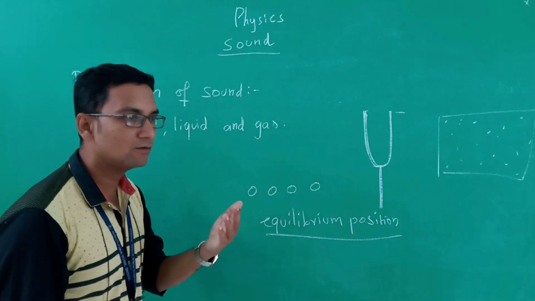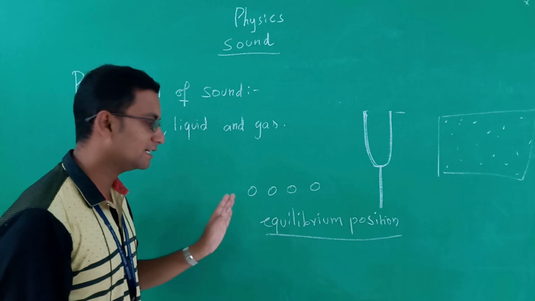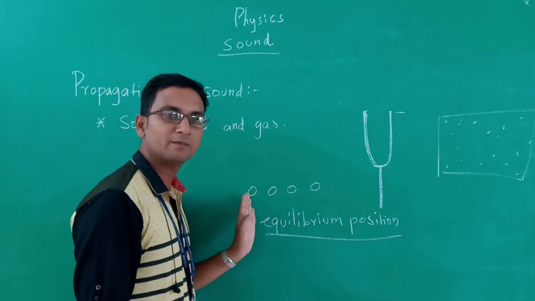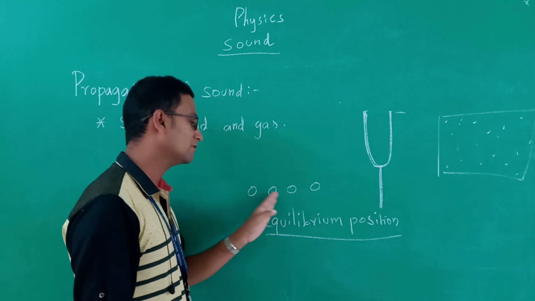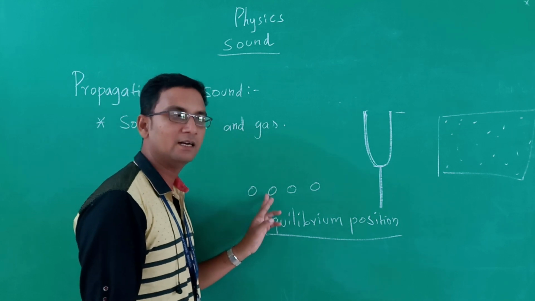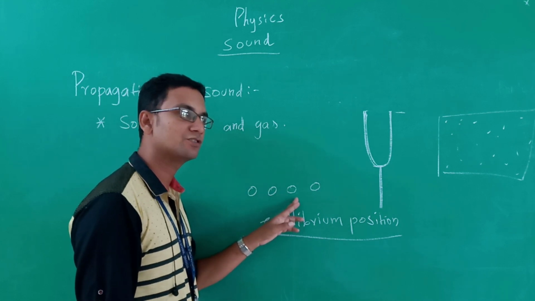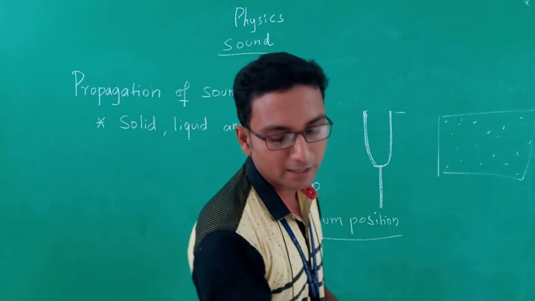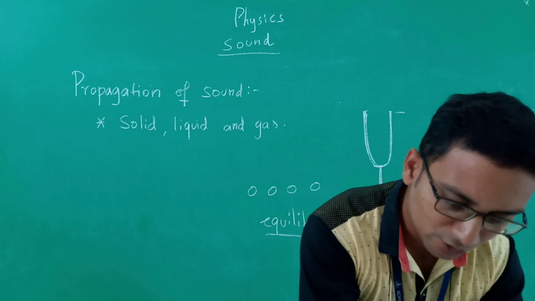So producing a sound is caused by energy. That energy is transferred to this particle. This particle will move from its equilibrium position. In turn, it will exert a force on the next particle, and it will be moved from its equilibrium position, and it will keep on moving until the sound wave reaches our ear.